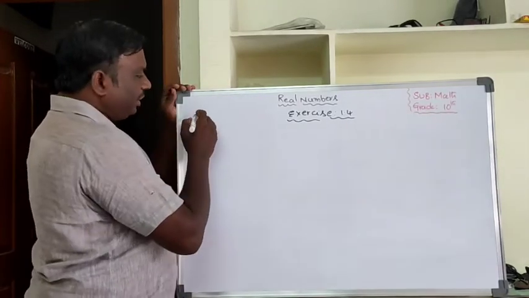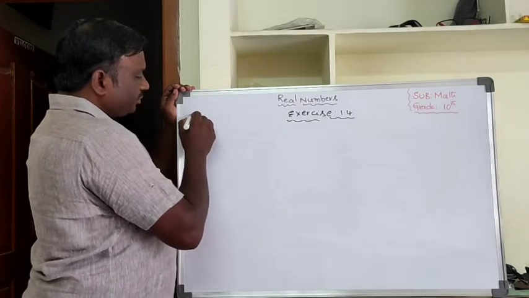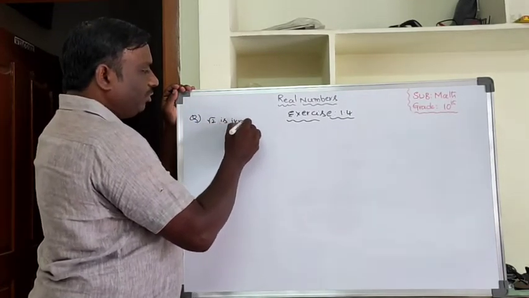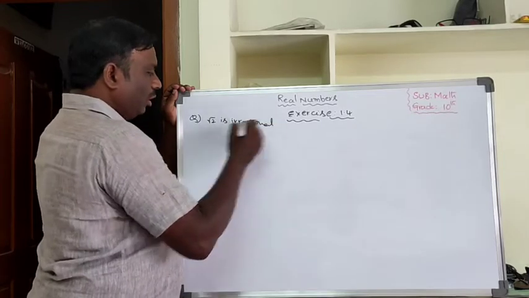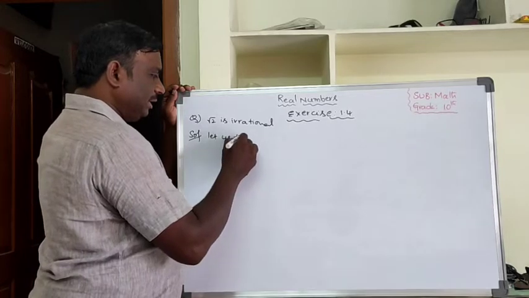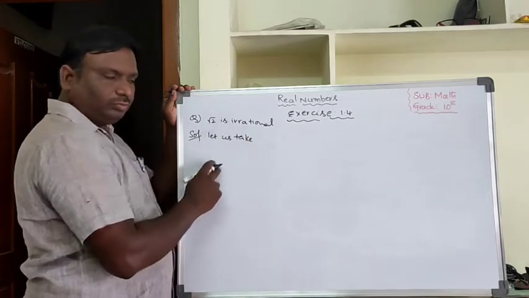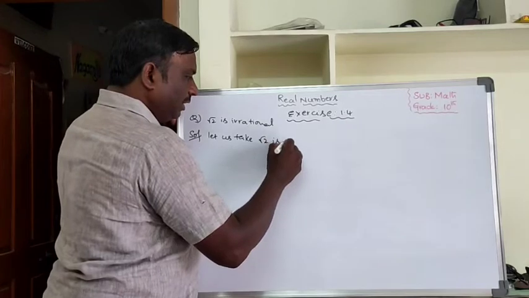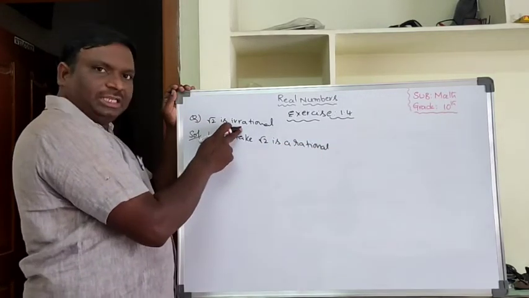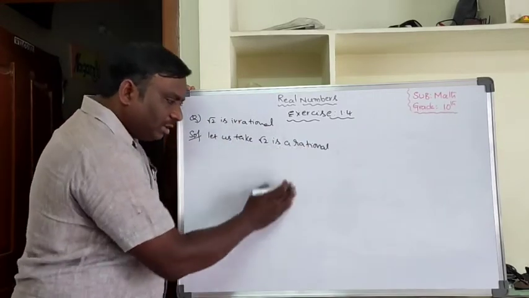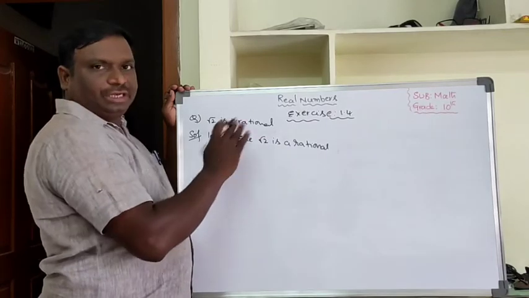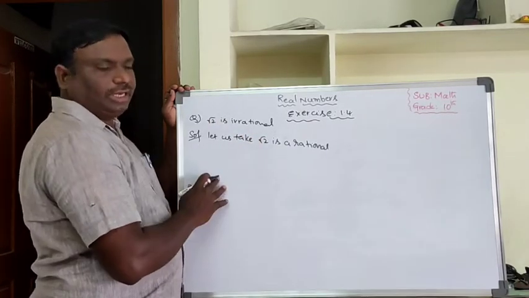So, be careful here. We have to prove root 2 is irrational. How to prove root 2 is an irrational number? Let us assume root 2 is rational. The contradiction method means that by taking it as rational and doing the simplification, our assumption turns out wrong. Then we can say directly that root 2 is not rational, meaning it is irrational.